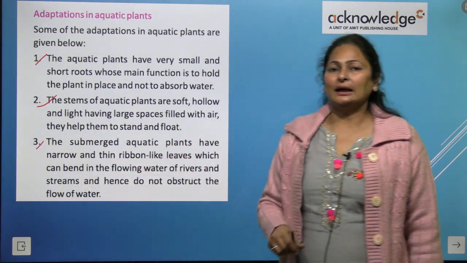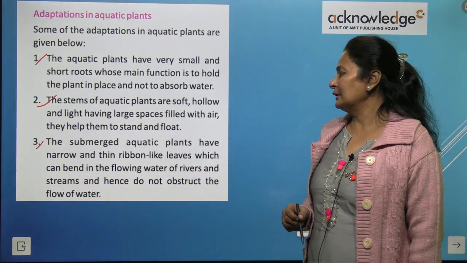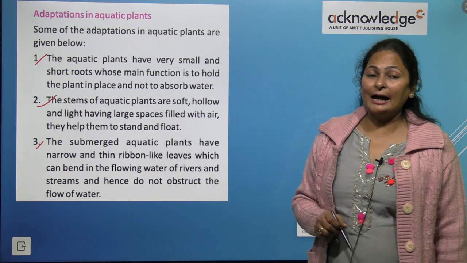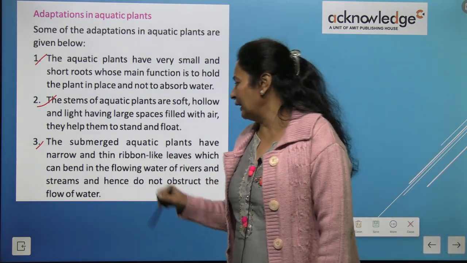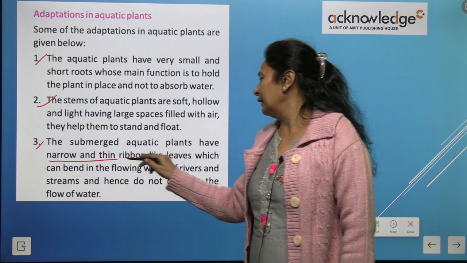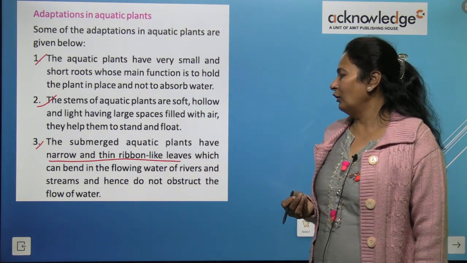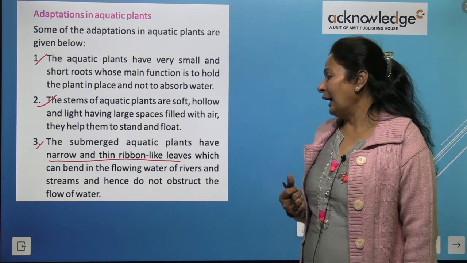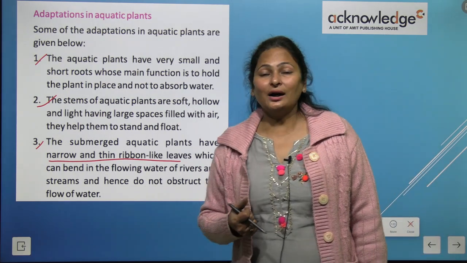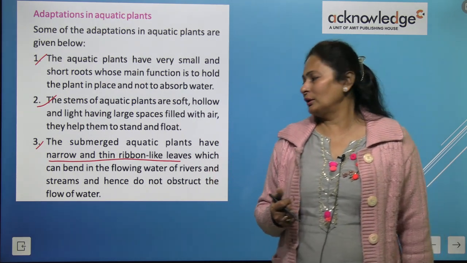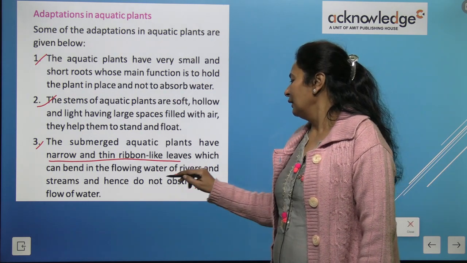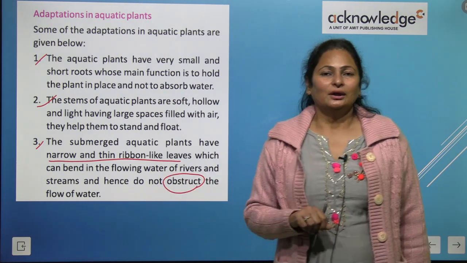Now the next adaptation is this: the submerged aquatic plants have narrow and thin ribbon-like leaves which can bend in the flowing water of rivers and streams and hence do not obstruct the flow of water. Obstruct means blockage, right?